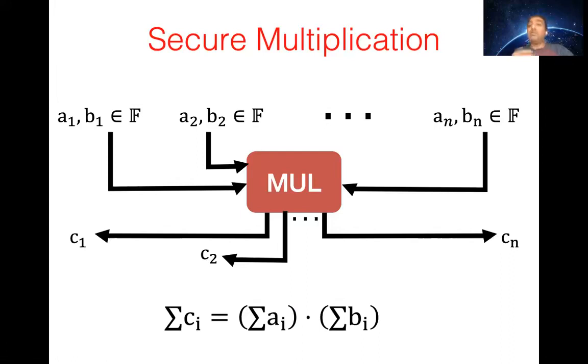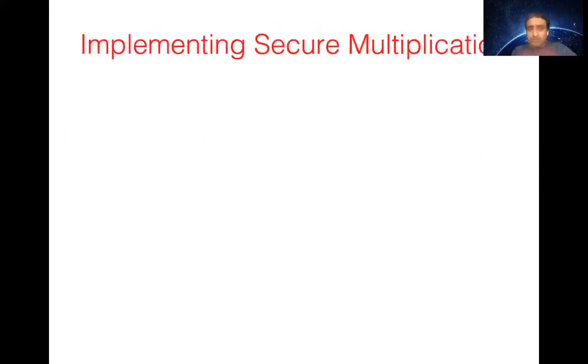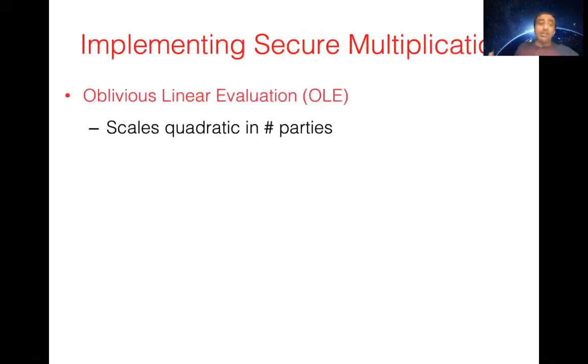So what does the secure multiplication function do? Well, parties have shares for 2 numbers A and B, the A_i's and B_i's, and they want to compute the product of the summation of A_i and the summation of B_i, and obtain shares for the product. Okay, this is an extension of the OLE functionality that I mentioned. So how does one implement secure multiplication functionality? Well, you can reduce it to OLE, which is a 2-party functionality.